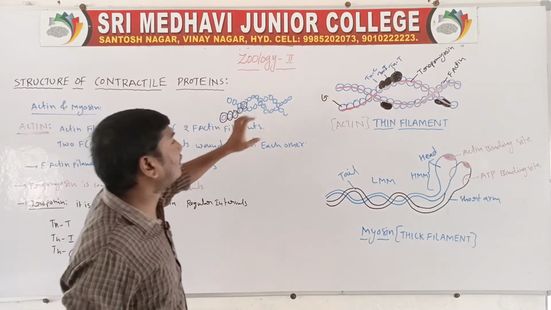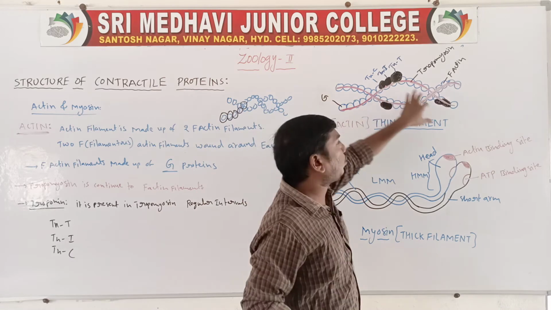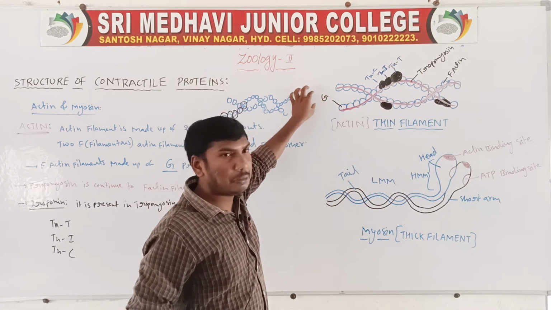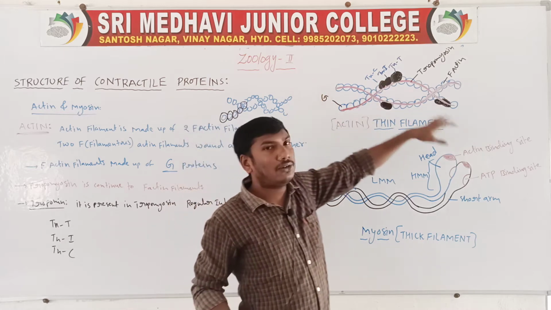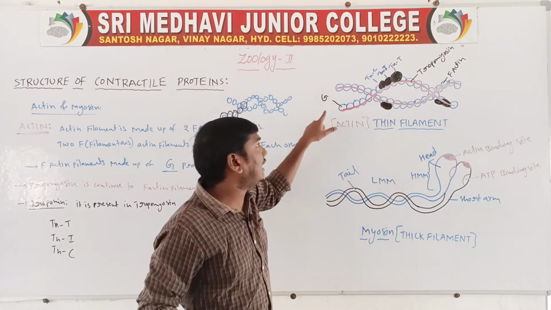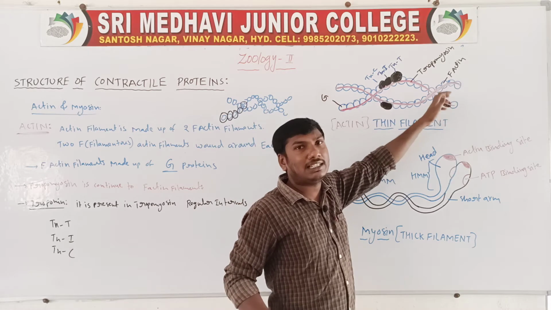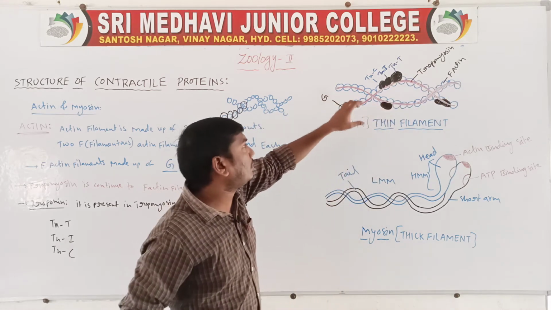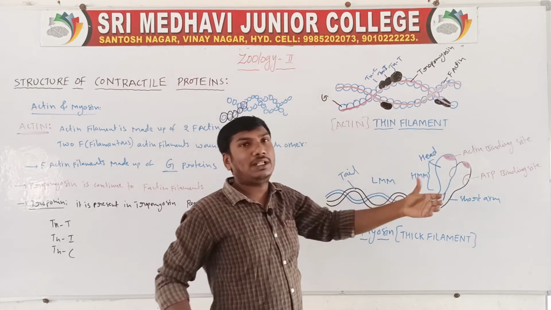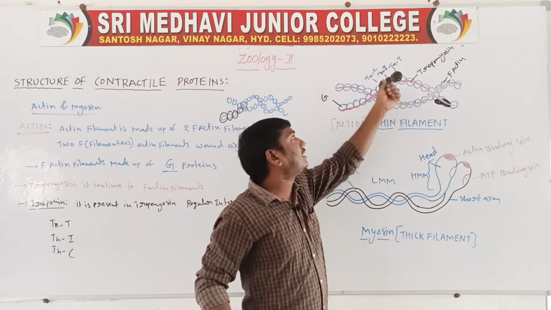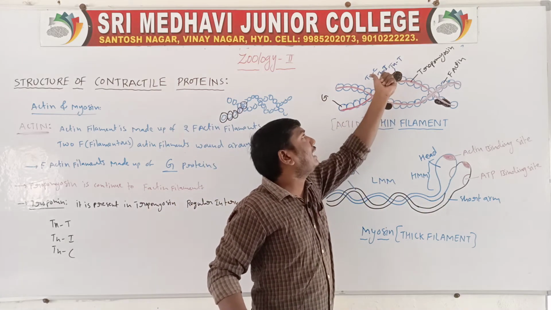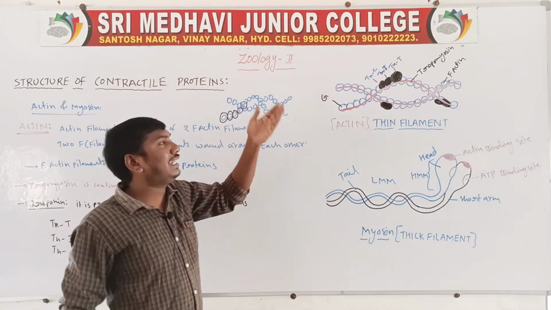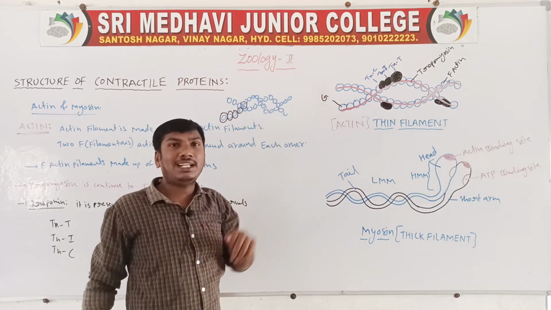First one, actin. The actin filament is made up of 2 F-actin filaments, which are made up of globular proteins and wound around each other. Next, the tropomyosin. Next, the troponin, containing troponin T, troponin I, and troponin C. TN means troponin.